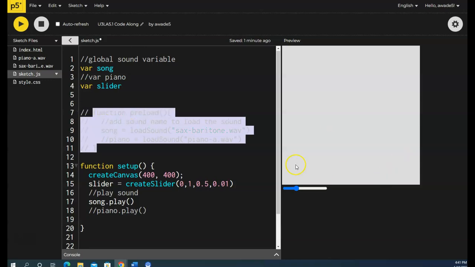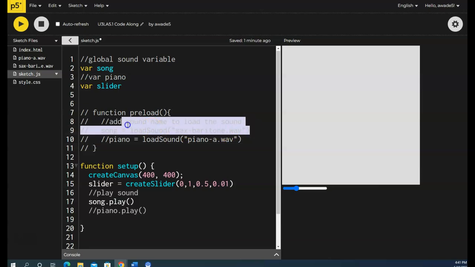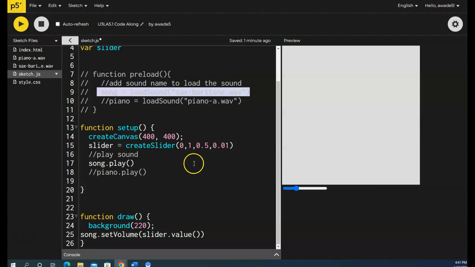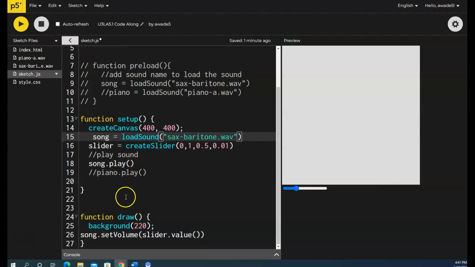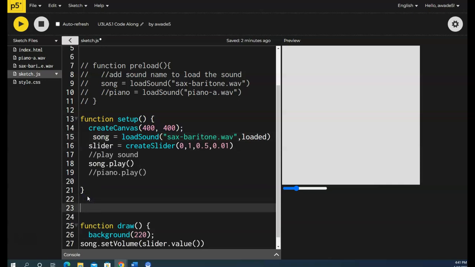I'm going to take this out for a second. I still need my load sound, so I'm going to copy it and put it inside of my setup, right here. And then I am going to go inside of here, and this is where I'm going to do that callback function. I'm going to name my callback function loaded. And I need to go down below my setup and create that function that I just created.